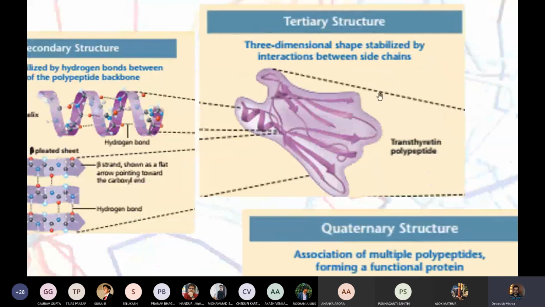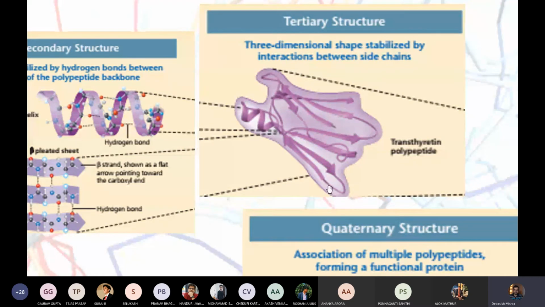Now we can have tertiary structure. Tertiary structure is when multiple alpha helices and multiple beta sheets come together and make an overall protein structure. We call it a tertiary structure. So this is about a single protein chain. A single protein chain can exist and finally makes a protein, with its secondary structure, meaning now things are in their places.